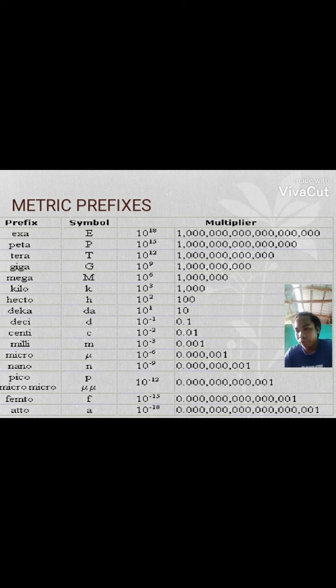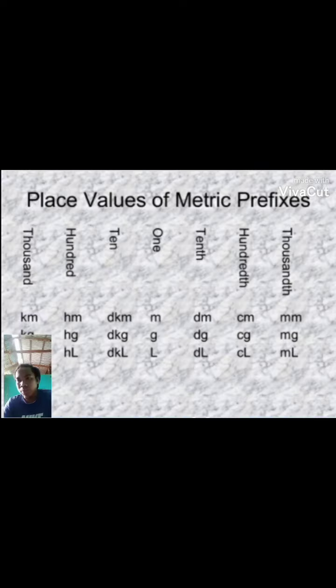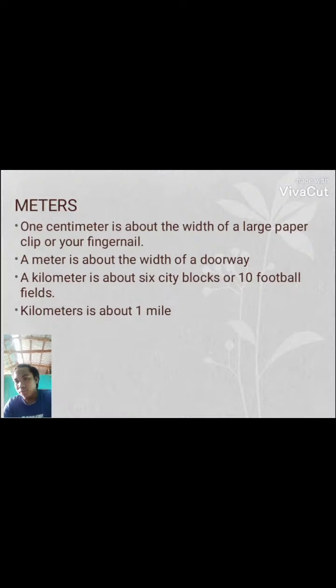These are the metric prefixes: exa, peta, tera, giga, mega, kilo, hecto, deka, deci, centi, milli, micro, nano, pico. Place values of metric prefixes: thousand, hundred, ten, one, ten, hundred, thousand.